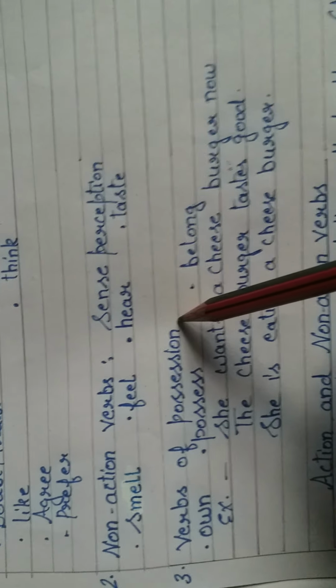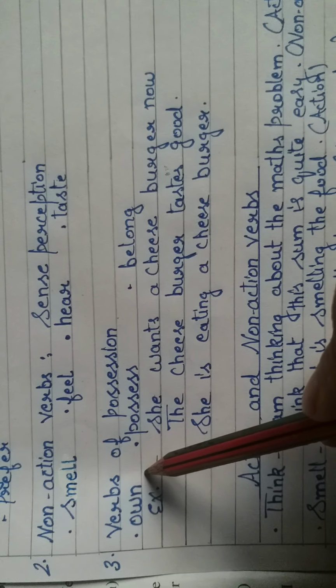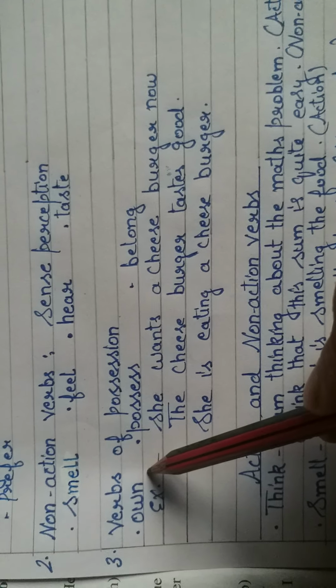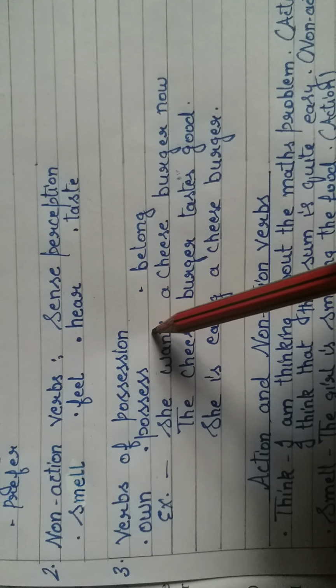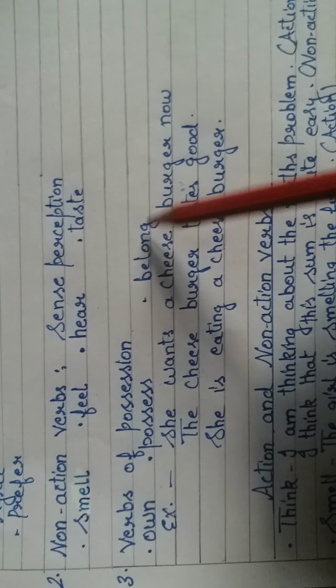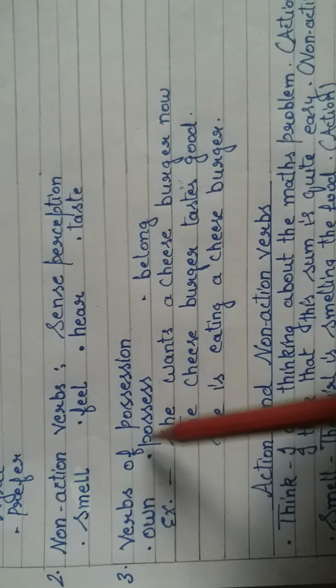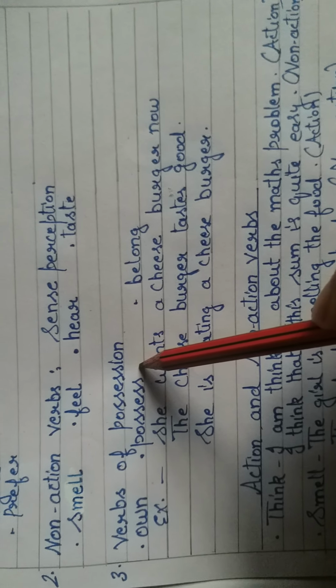Then move on to the next, verbs of possession. The verbs expressing possession. First, I own this car. I own this house. They possess human traits, human qualities. I belong to this group. So, this way we can use verbs of possession.